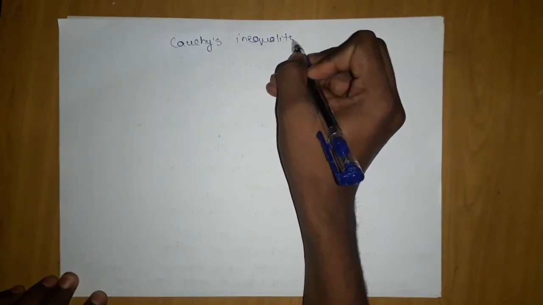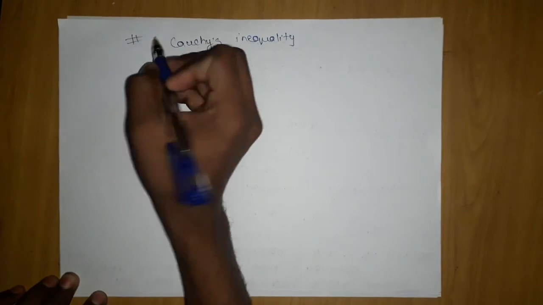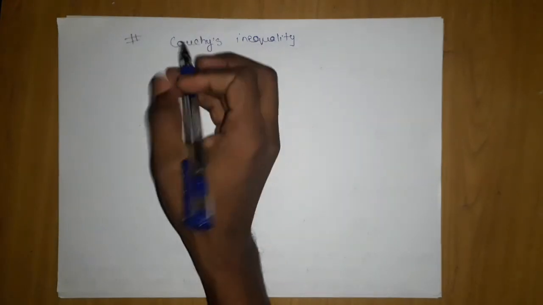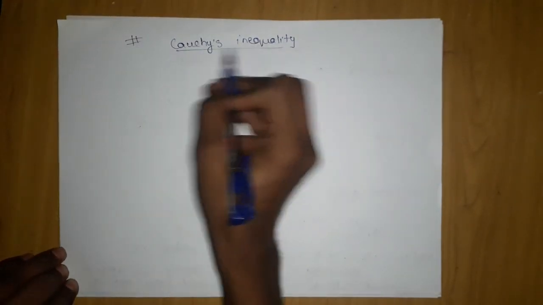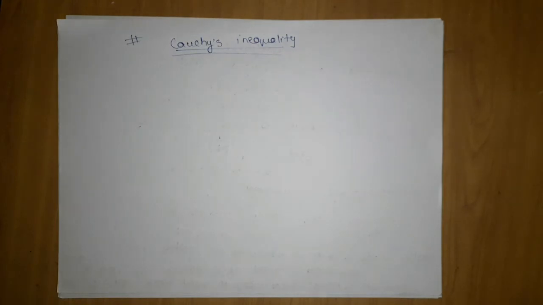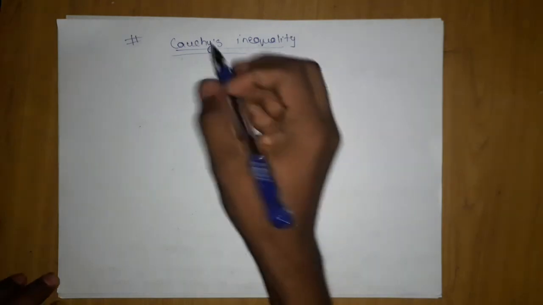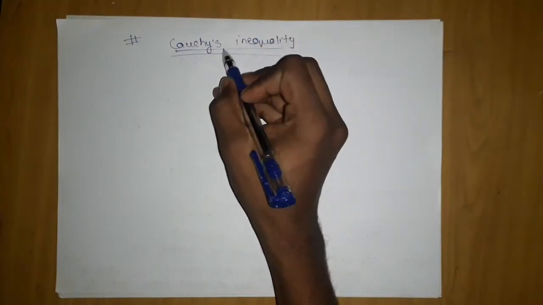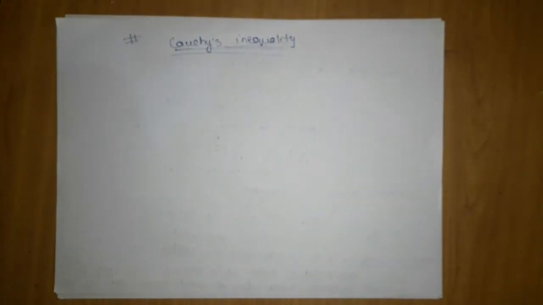This inequality is called the Cauchy-Schwarz inequality, but I mostly say Cauchy, so I write Cauchy inequality. Cauchy-Schwarz is its complete name, but I write Cauchy only. Just remember that. I don't really remember the word Schwarz, so I mostly call it the Cauchy inequality. What is this inequality all about?